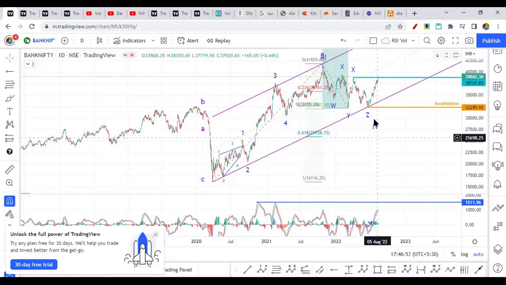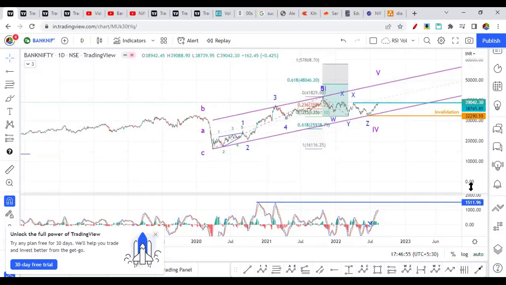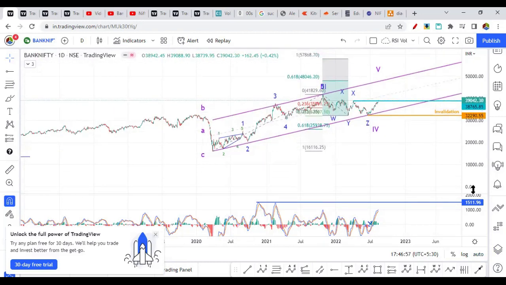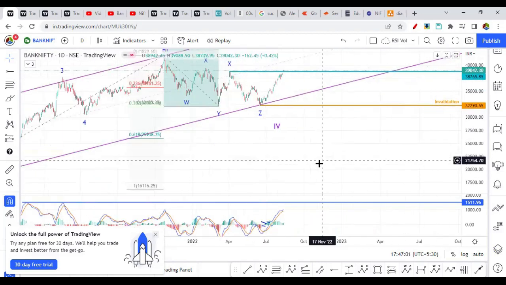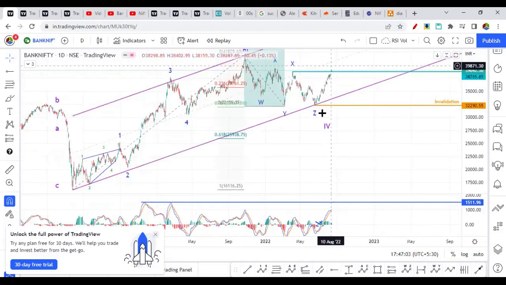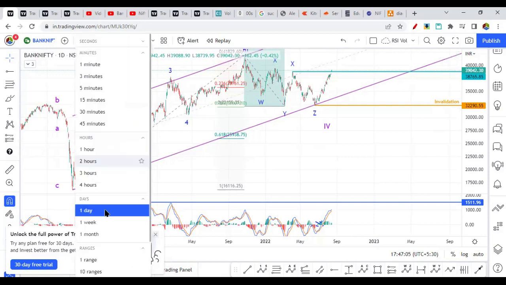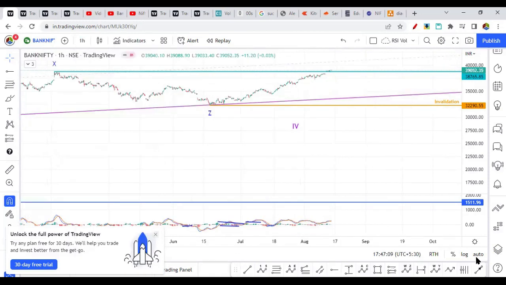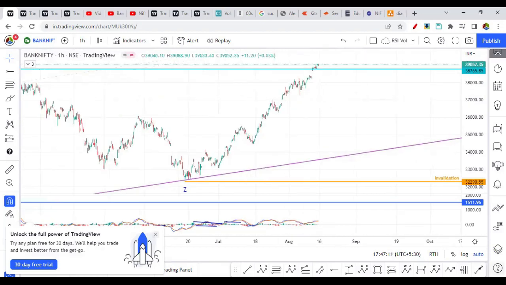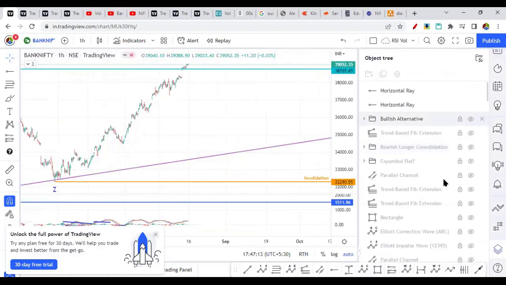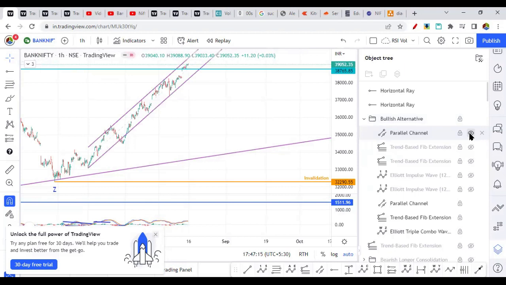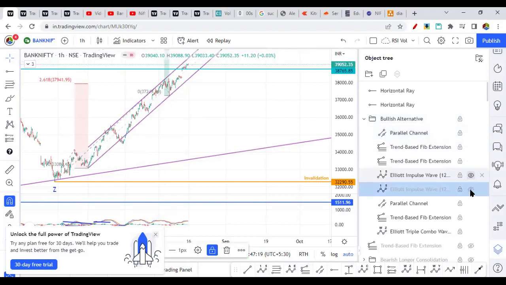So this was a bullish wave count where we are considering a bullish rally towards 48,000 or 58,000. Okay, so next let's check the internal structure of the rally from the recent lows. When I switch to the 1 hour chart, let me bring up the bullish wave counts. These are the ones that I want to discuss.